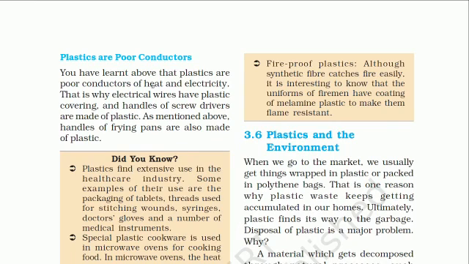Now, plastics are poor conductors of heat and electricity. That's why we use plastic covering on copper wire. Handles of screwdrivers also have plastic covering. And handles of frying pans are also made of plastic.